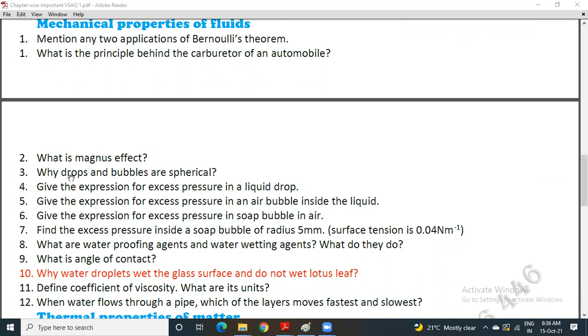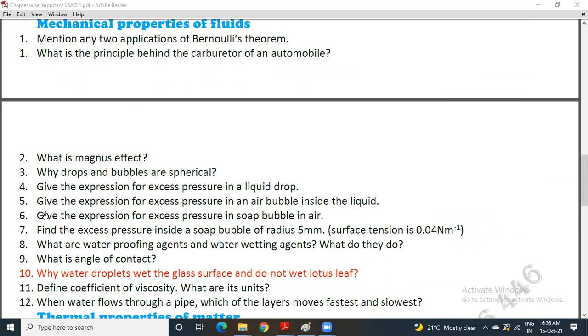3. Why are drops and bubbles spherical? 4. Give the expression for the excess pressure in a liquid drop. Similarly, give the expression for excess pressure in an air bubble inside the liquid. I hope these 2 questions are the same.